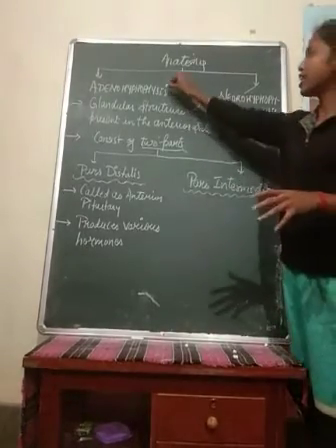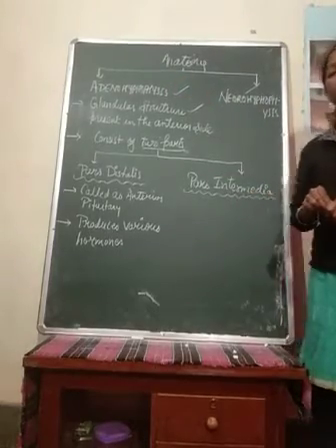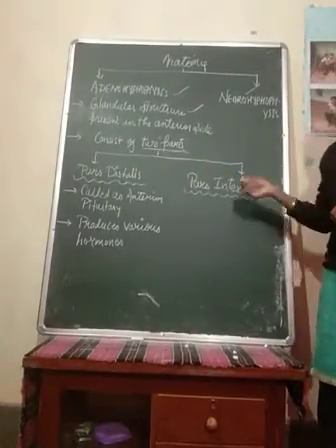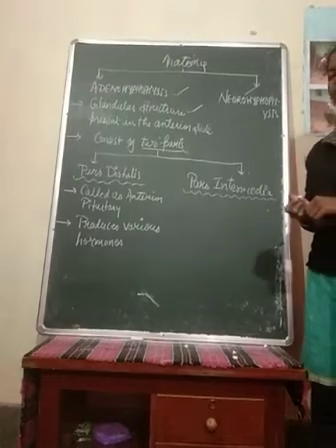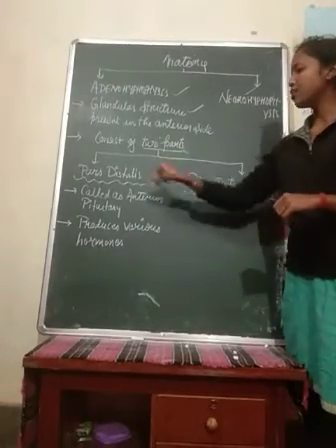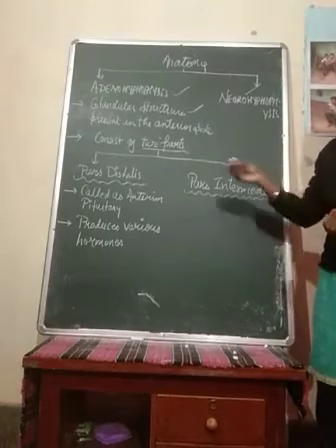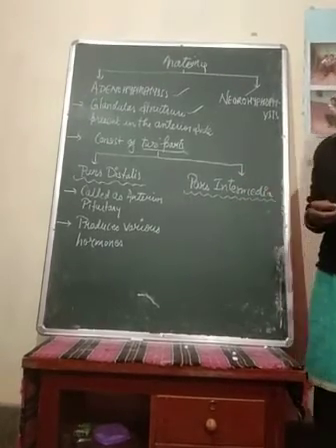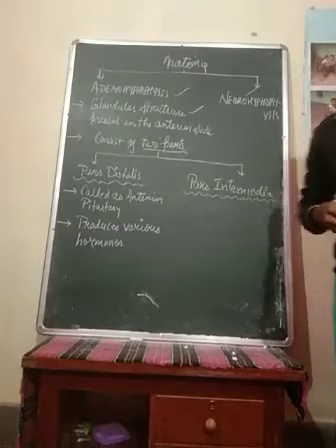Okay, and again this adenohypophysis has been categorized into two categories, that is the pars distalis region and the pars intermedia region. So pars distalis, first we will discuss this, is called the anterior pituitary. It produces various hormones. And what are the hormones? Now we are going to discuss it.